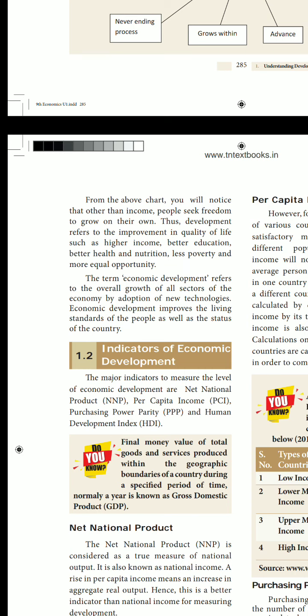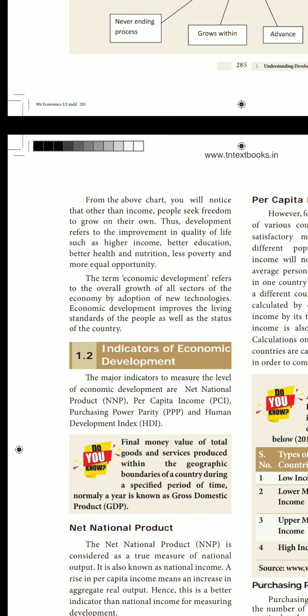So, development means what? Improvement in quality of life, such as higher income. We all will think we need more income, more money, isn't it? Next, better education. Next, also better health and nutrition. If you are having all these things, we have the development. And less poverty and more equal opportunity. These are the indicators for the improvement of development.